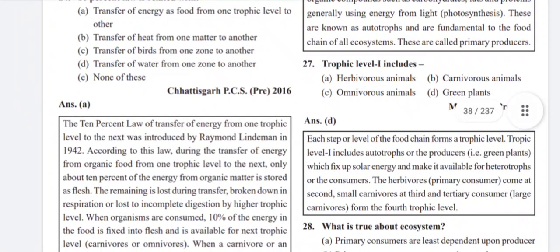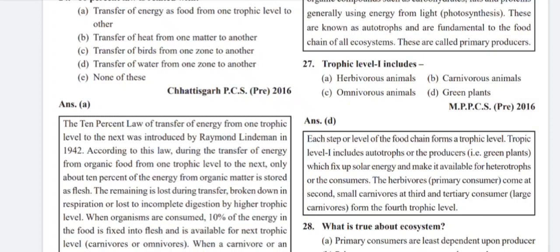The 10% law of transfer of energy from one trophic level to the next was introduced by Raymond Lindeman in 1942. According to this law, during the transfer of energy from organic food from one trophic level to the next, only about 10% of energy from organic matter is stored as flesh. The remaining is lost during transfer, broken down in respiration, or lost to incomplete digestion by the higher trophic level.